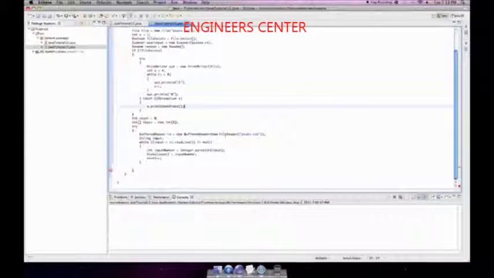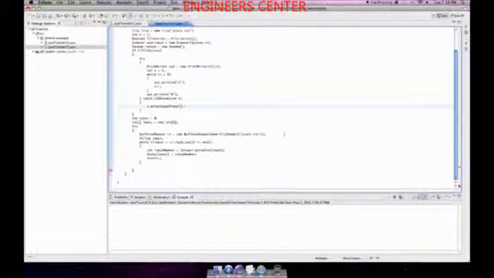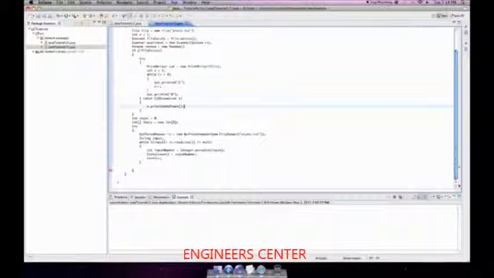So BufferedReader in equals new BufferedReader. We're creating a BufferedReader object in. That's a new object of the type BufferedReader that depends on a FileReader for the file stats.txt. That's a confusing line. We're going to define a string called input. We haven't given it any value here, so we're going to give it a value here. We're setting input equal to in.readLine.